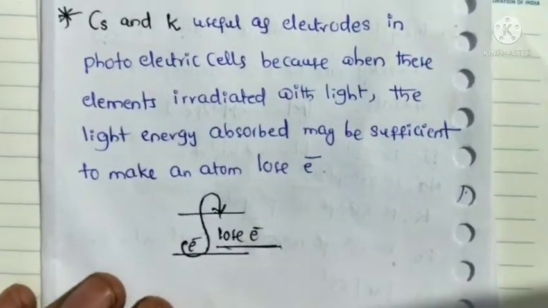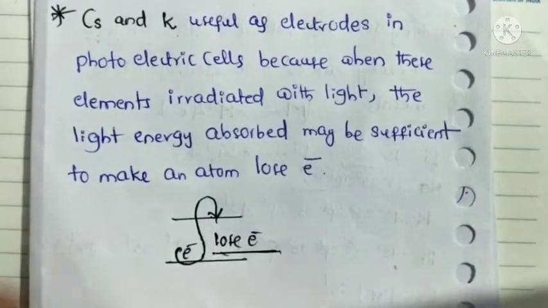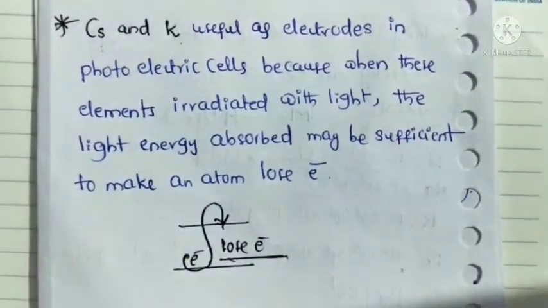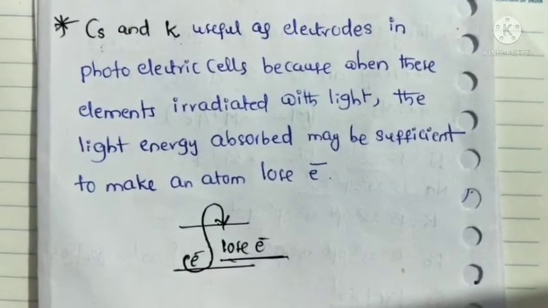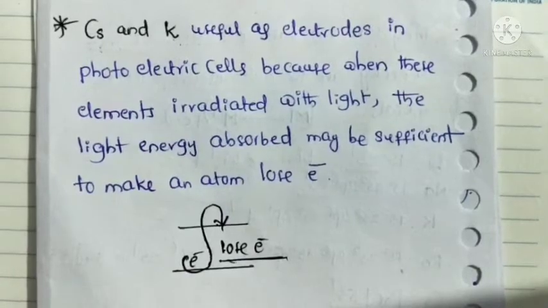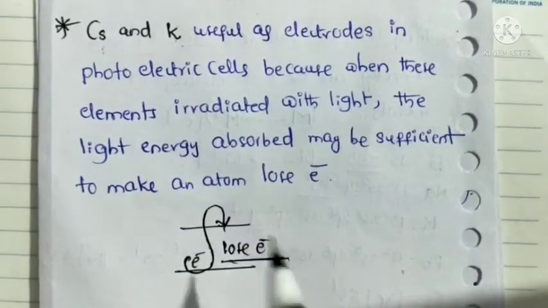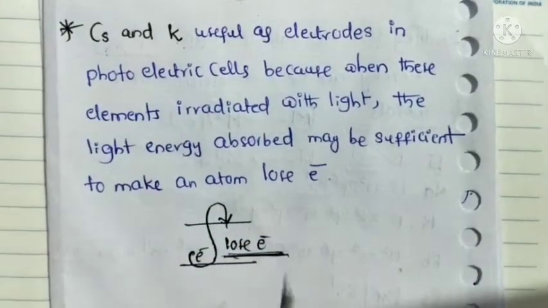Generally, in solar calculators also, we use potassium and cesium metals, because the energy is absorbed from the sunlight, and these metals lose electrons easily.